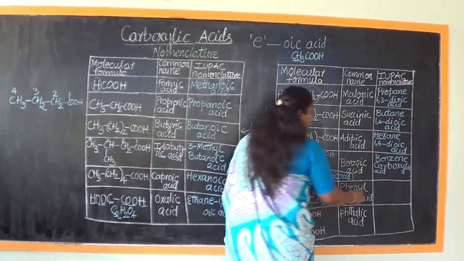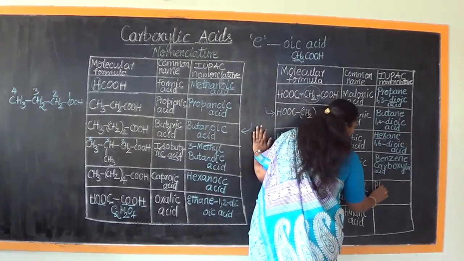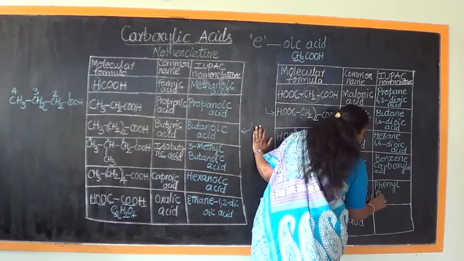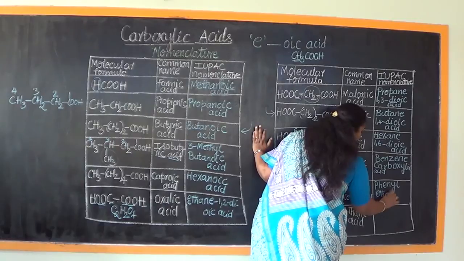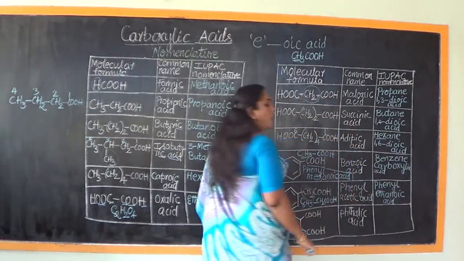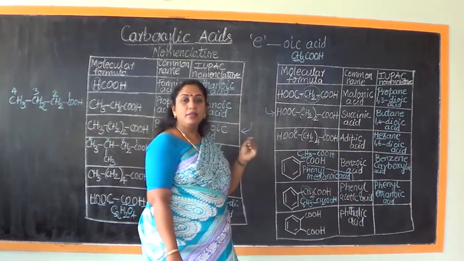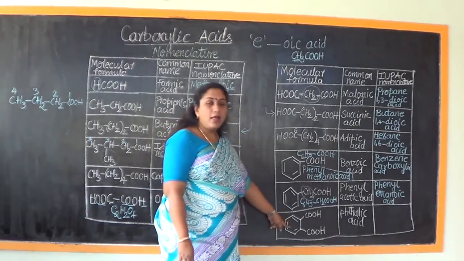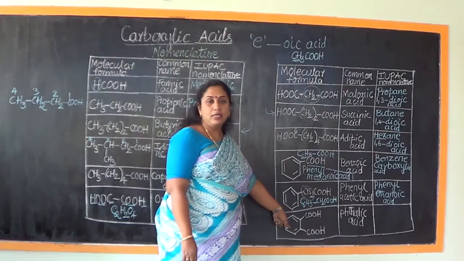So it is called phenyl ethanoic acid. Phenyl ethanoic acid.